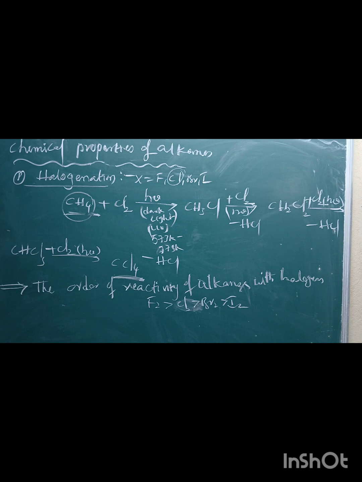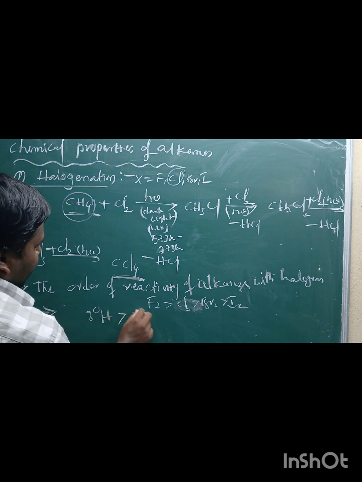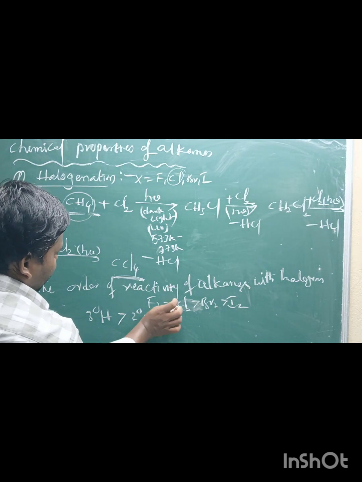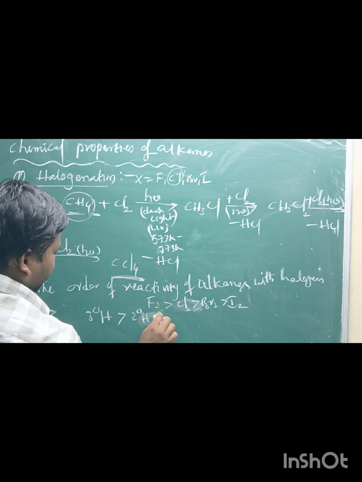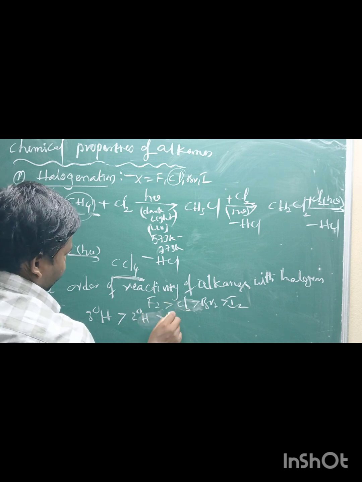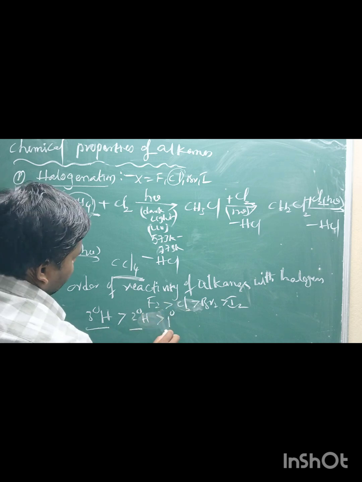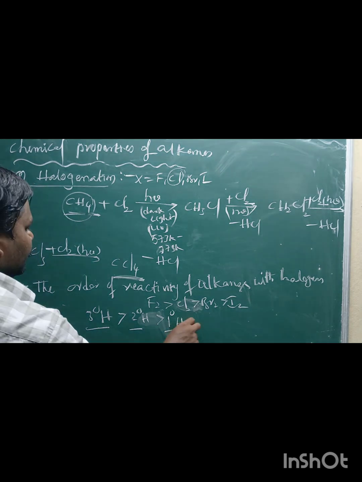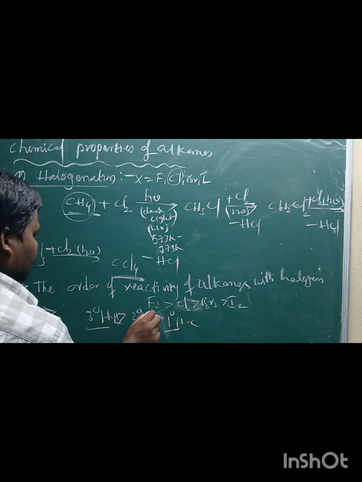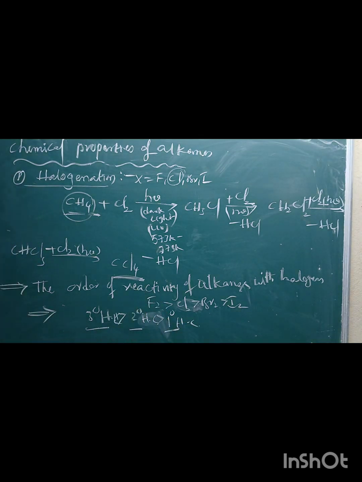The order of reactivity of hydrogens in alkanes is tertiary greater than secondary greater than primary. This is the first one.